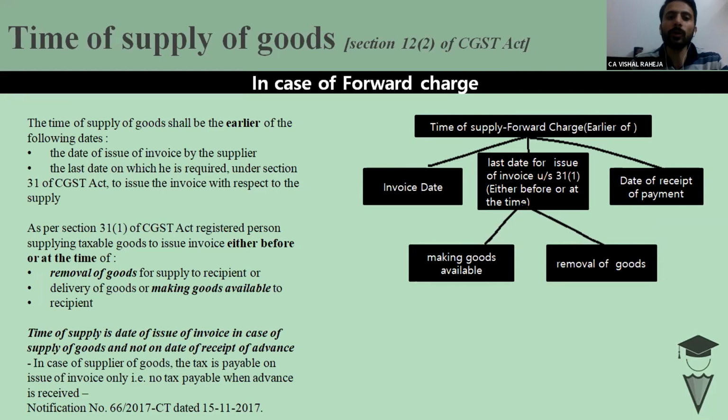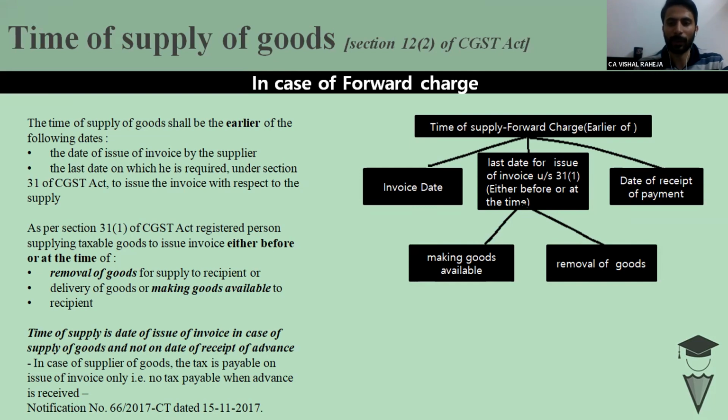Now the law says with respect to time of supply, in case of forward charge, there are three basic rules. First of all, see the invoice date. In case the invoice has not been issued within the proper time prescribed, the time has been provided under section 31.